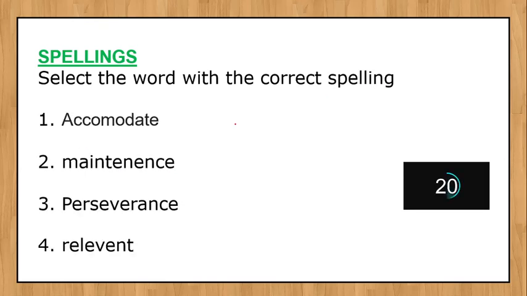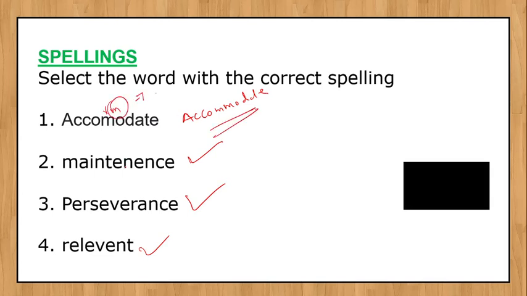Next question. Accommodate, maintenance, perseverance, relevant. So in this question, what is missing here? Obviously accommodate should have 2 M's, so here 1 M is missing. Again in maintenance, A should come.